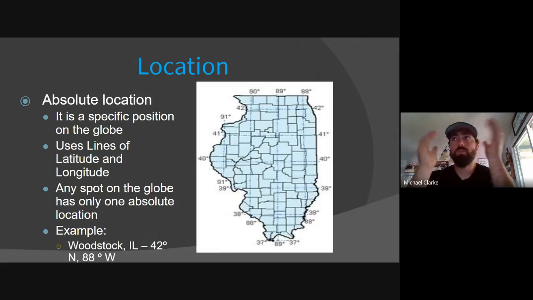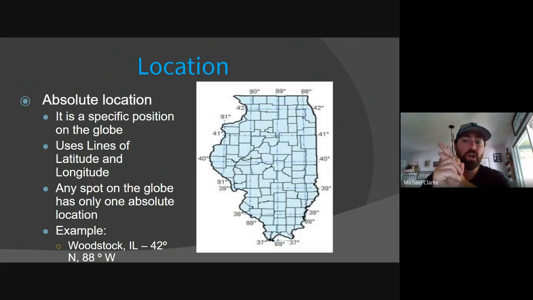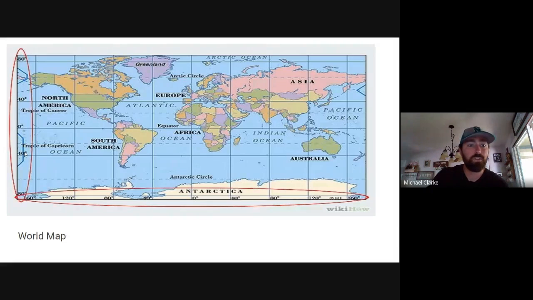You all should know the 2 main references for reading a map: lines of latitude and lines of longitude. Lines of latitude run east-west. If you look at this map and the red circle on the left, 0 degrees, 40 degrees, 80 degrees, those are lines of latitude because they run east-west, or right to left. Those never intersect.